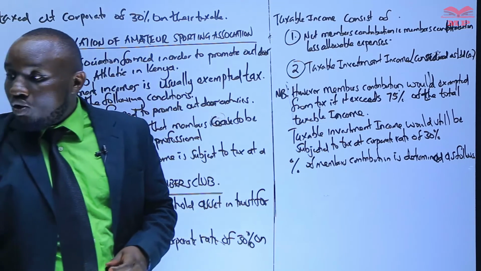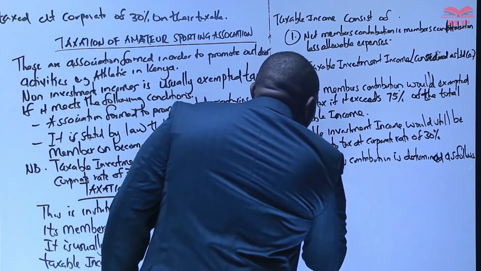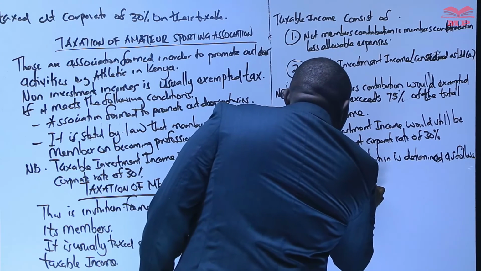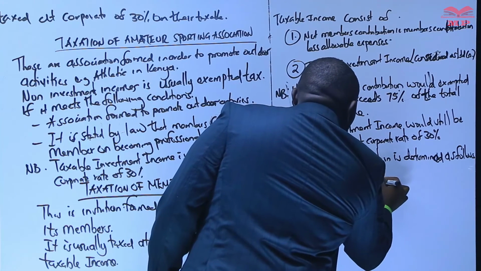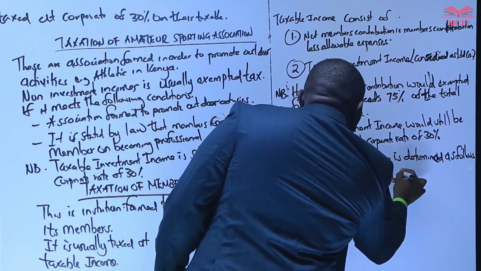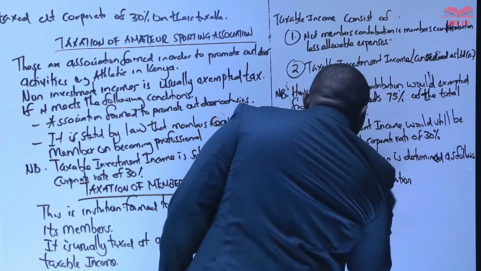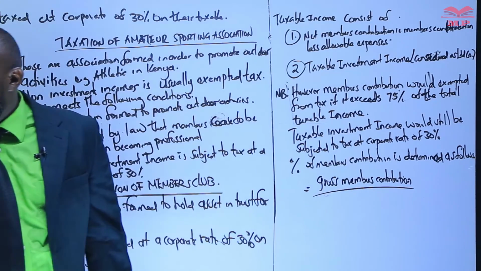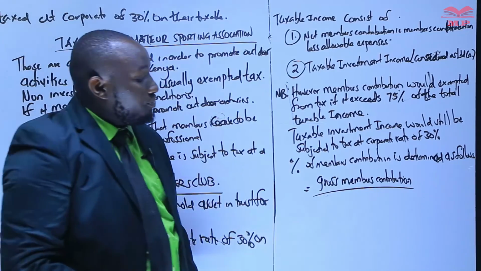So we have gross members' contribution over total taxable income.